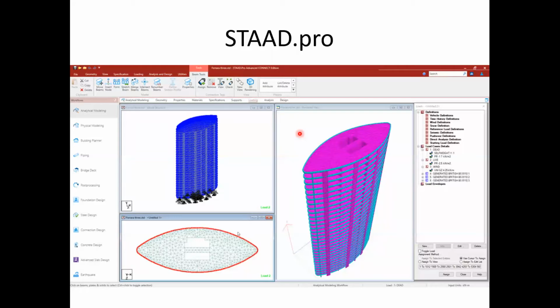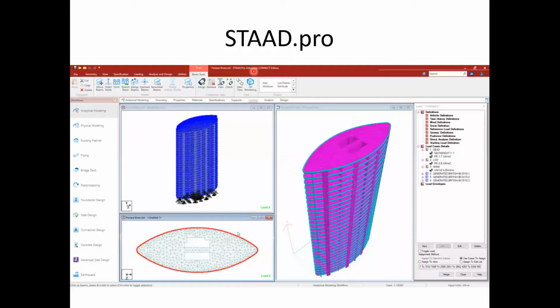Initially it was used for design of only residential buildings, but now STAAD is used for design of major structures, bridges, prestressed girders, multi-storey residential buildings, wind, tall structures, and earthquake. Many things can be done in STAAD Pro nowadays. Earlier it was called STAAD Pro V8i in the Select series, but recently STAAD Pro has been improved, and the newer version in the market is called the Connect Edition.